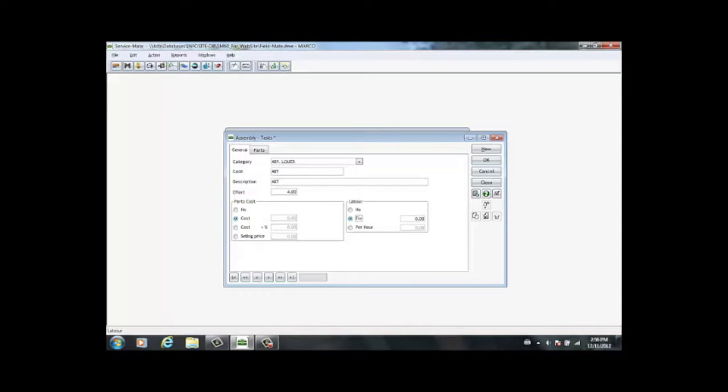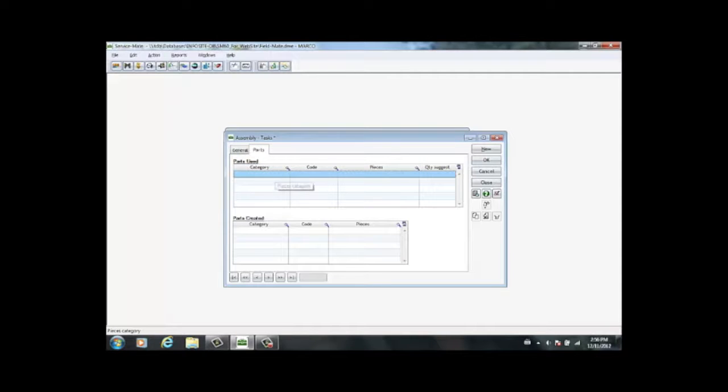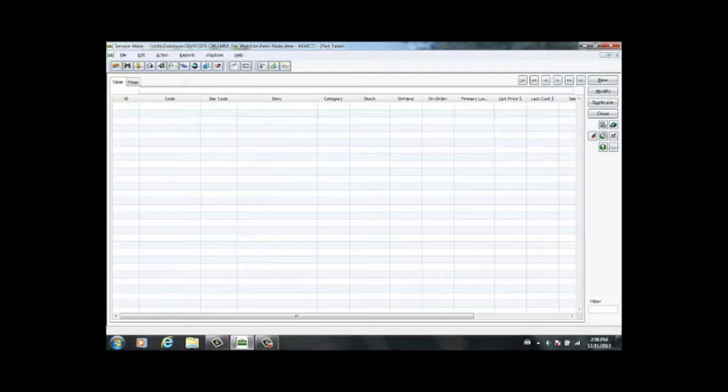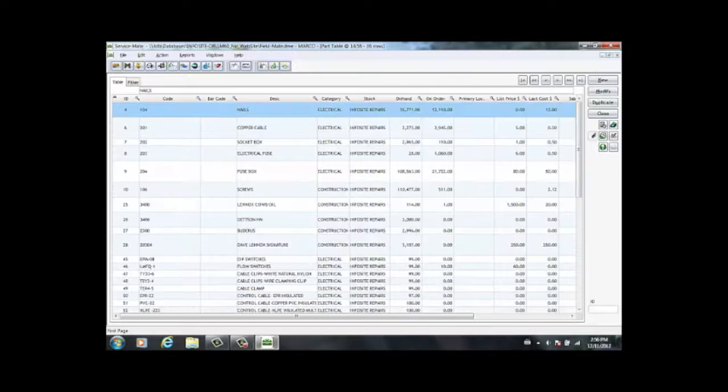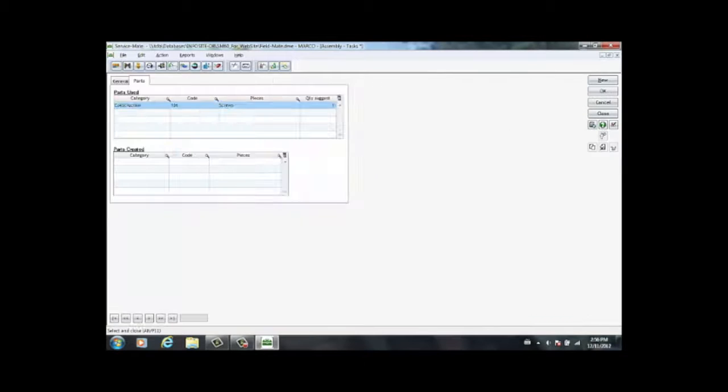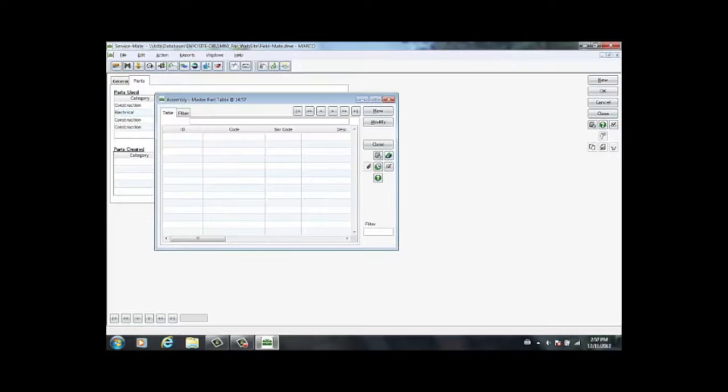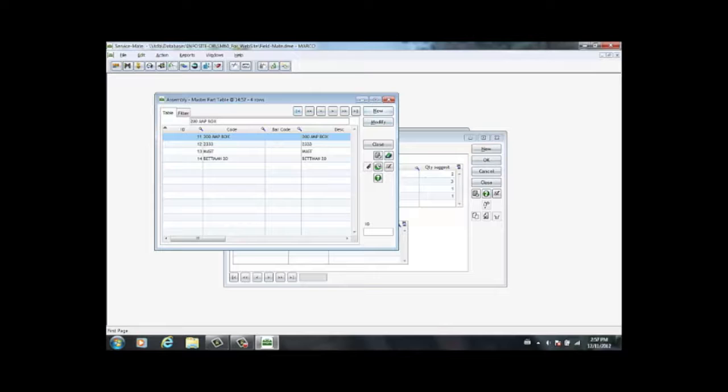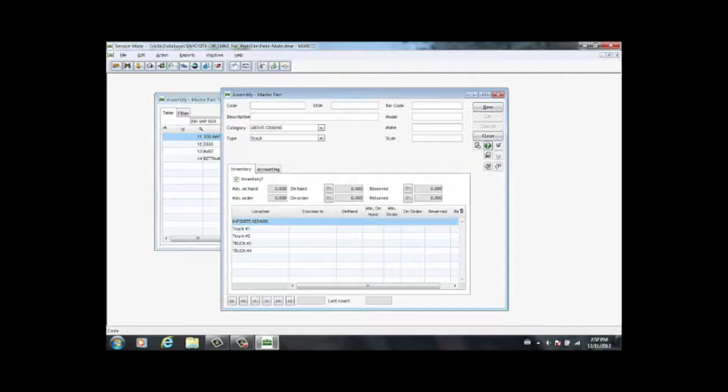the costs, the fixed hours, and then most importantly, I can select the series of parts that I am going to be using to create this one master part. So I will select different parts. I can manipulate the quantities and then add the master part, which we will call the ABT.